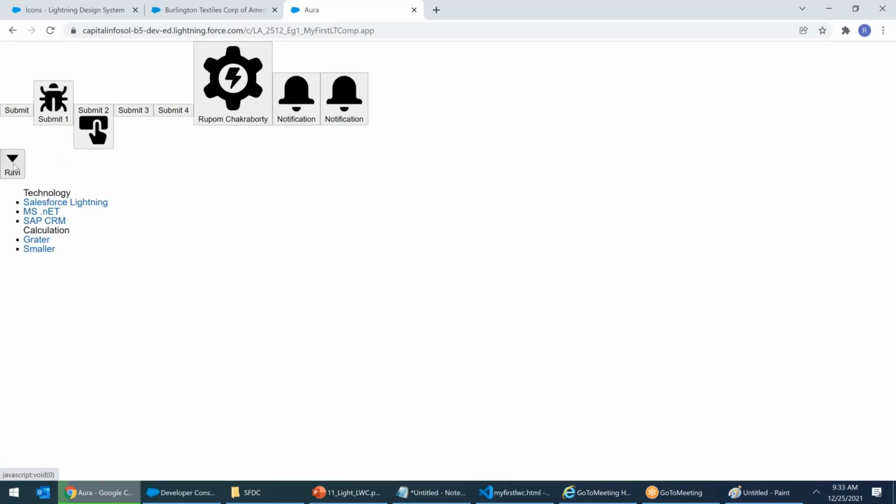See, whenever the site is down, what happened? This is now the site is down. All the alternative text is visible. Alternative text, Rupam Chakravarti, got visible. This icon became so big, right? These are HTML supported, so that's the reason. But there are certain icons which are not there in HTML.